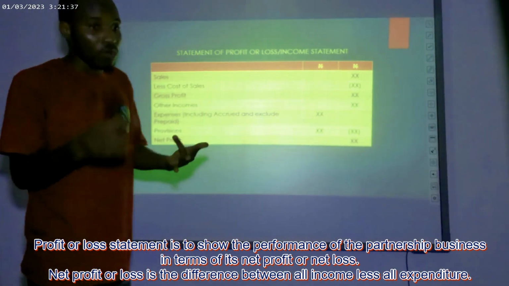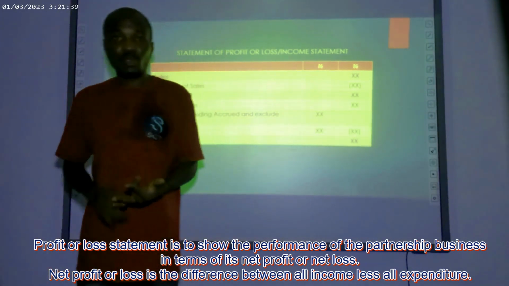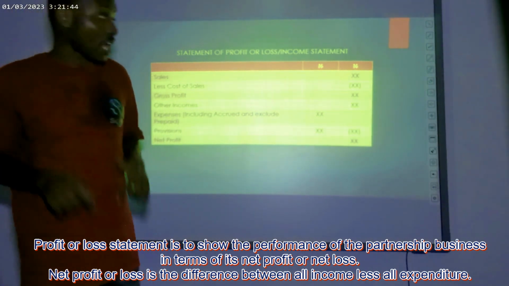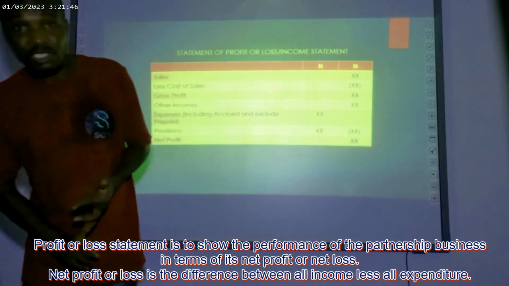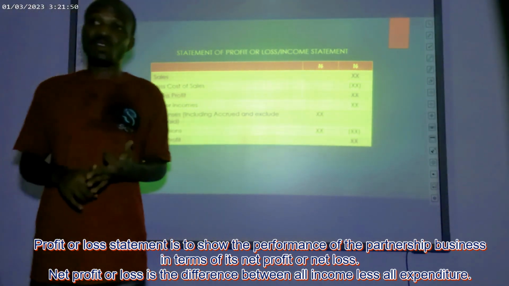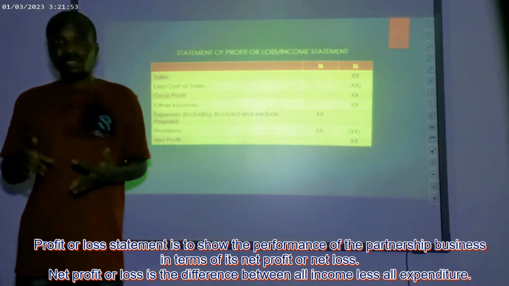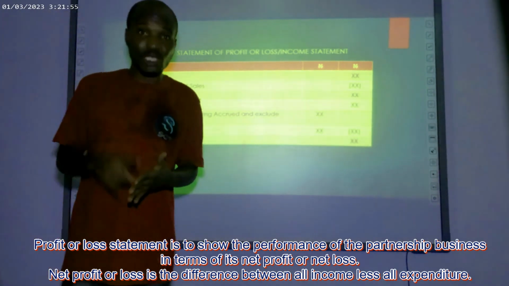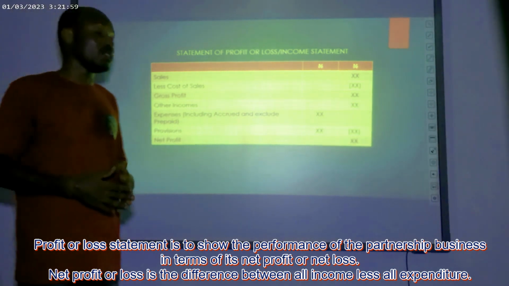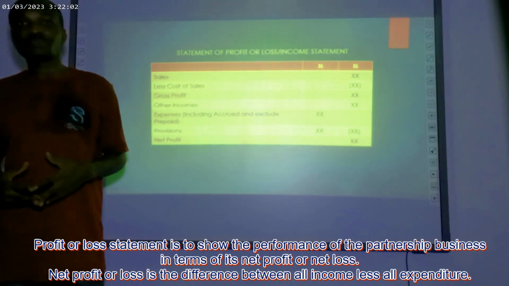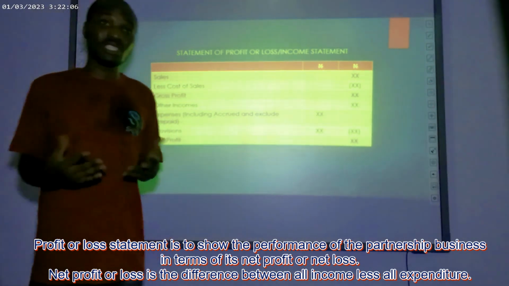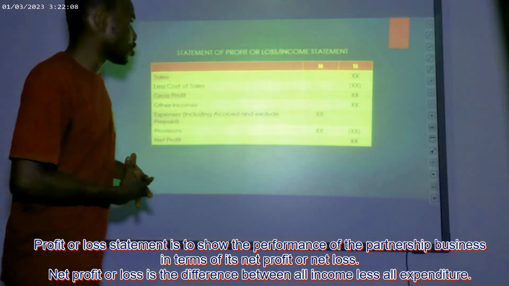We will say, what is the opening inventory in the period? We will add purchases, that is the goods that were brought in for this new accounting period. We will add goods that were purchased in the period. After adding that, we will deduct any amount of goods returned back to the suppliers in the period. We will add carriage inward. Then we are going to deduct the returns outward in the period. Then after doing that, we will have our cost of goods available for sale. Then we deduct our closing inventory. Then we have cost of sales.